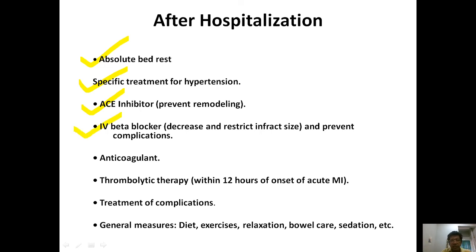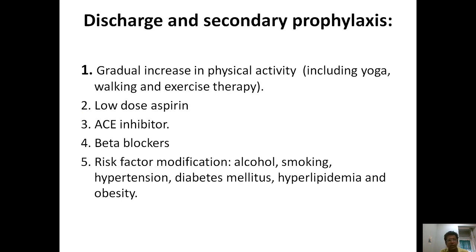IV beta blocker decreases and restricts infarct size and prevents complications. Anticoagulants, then thrombolytic therapy, which should be within 12 to 24 hours of the onset of acute MI. Then treatment of the complications and general measures that include diet, exercise, relaxation, bowel care, sedation, etc.